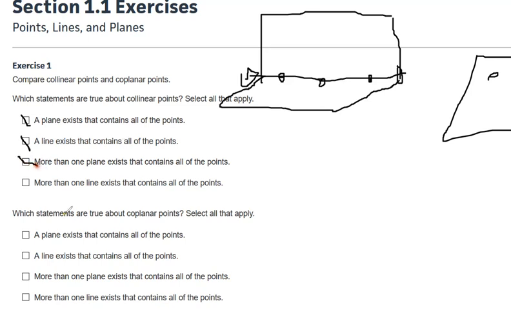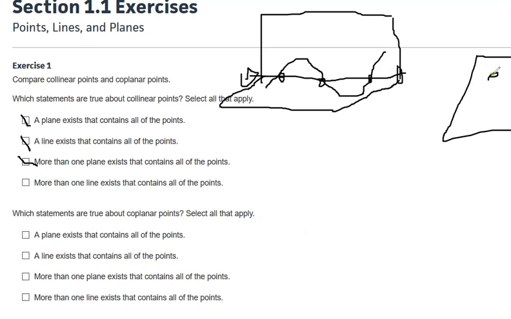More than one line exists? No. So check it out. We have this line that goes through them. If there could be another unique line that went through them, it couldn't be a line. It would have to curve like this somehow, and then it's not a line anymore. So that's why I didn't check that box.